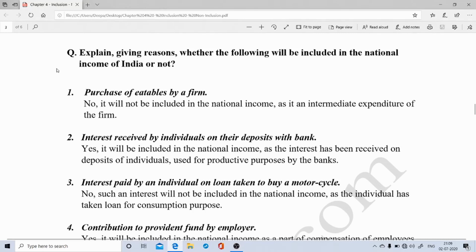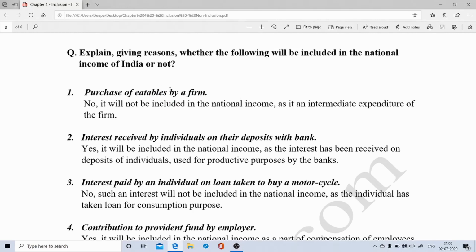So students, focus on statement number one, purchase of eatables by a firm. Now, in this statement, the eatables are being purchased by a firm. So this could mean two things. Either the firm is purchasing these eatables for the purpose of further production as a raw material, or the firm may have purchased these eatables for the purpose of resale.